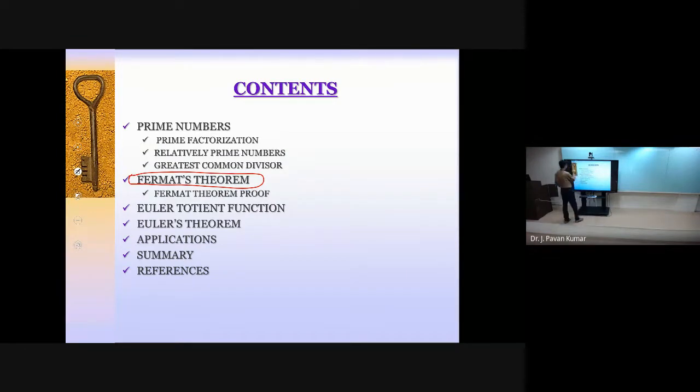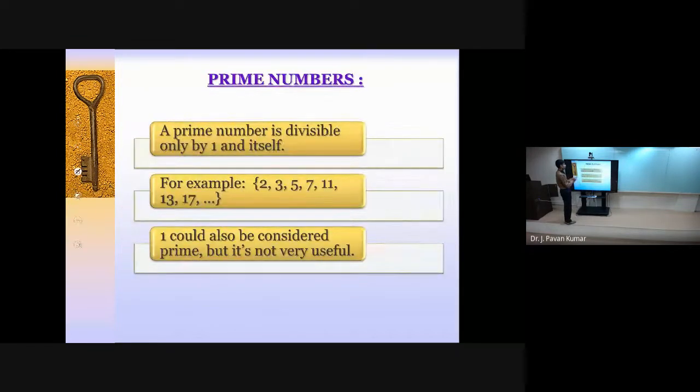That is, what is meant by prime number. Prime number is nothing but the number which is divisible by one and itself. This definition we know, and these are some of the examples. I hope I need not explain. Next, actually 1 is not considered to be a prime number.